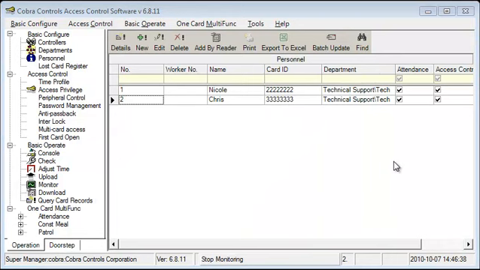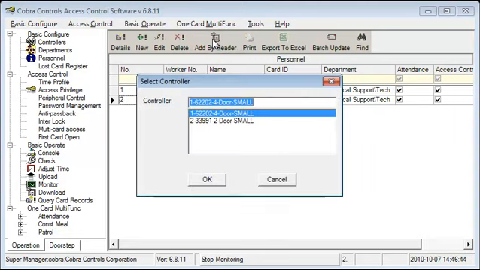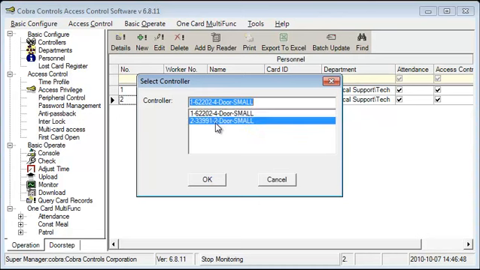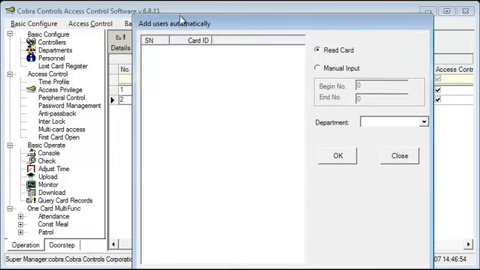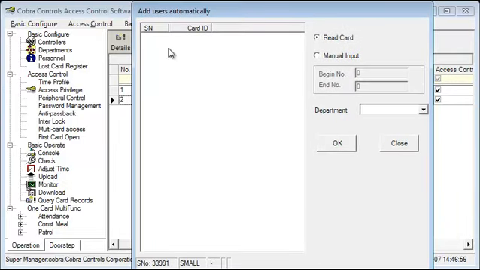Another way you can add users is by scanning them in with the reader. To do that, click Add by Reader, and a window will pop up asking you to select a controller. Select the controller you want to add users to, and then click OK. A second screen will appear.